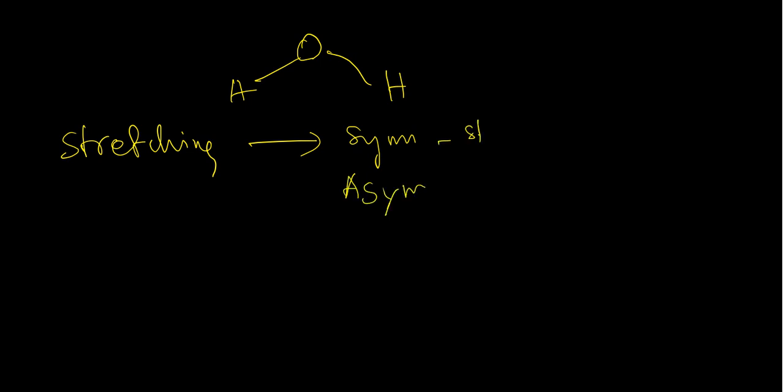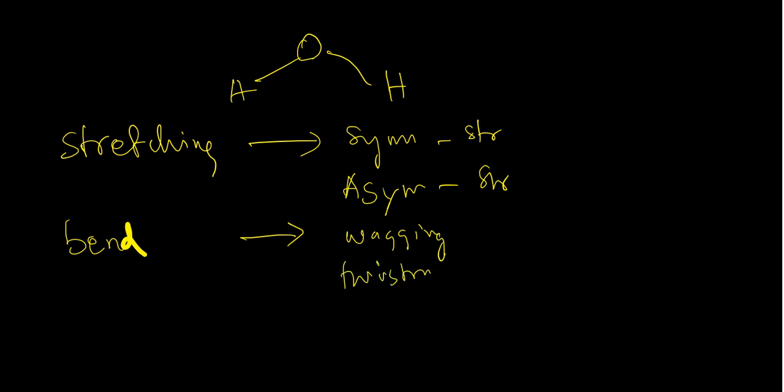In bending we have several bendings, that is wagging, twisting, rocking, scissoring. Several vibrations we saw. But the next question is, can all these vibrations be seen in IR?